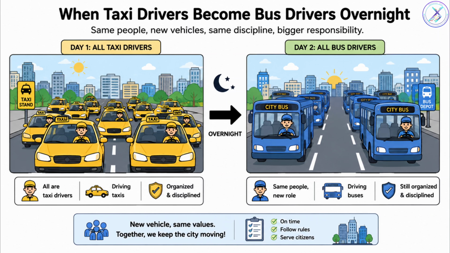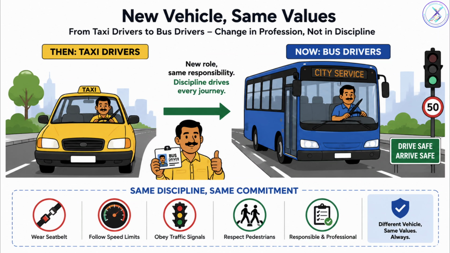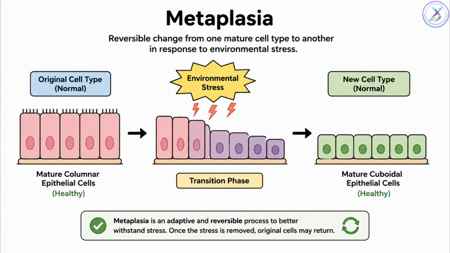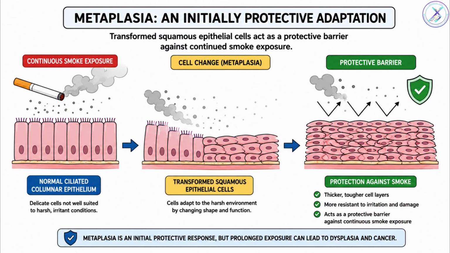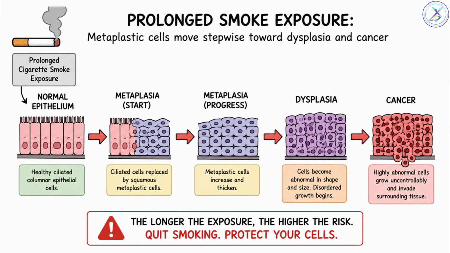Now comes an interesting event. Imagine all the taxi drivers suddenly become bus drivers. The workers are still disciplined, but they changed professions. This is metaplasia. One mature cell type is replaced by another mature cell type better suited to withstand stress. For example, smoking changes the respiratory epithelium from ciliated columnar cells into stratified squamous cells. Initially, this is protective, but prolonged stress may push these cells toward cancer.